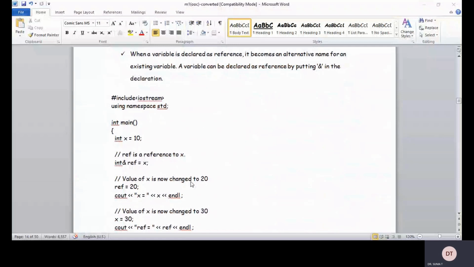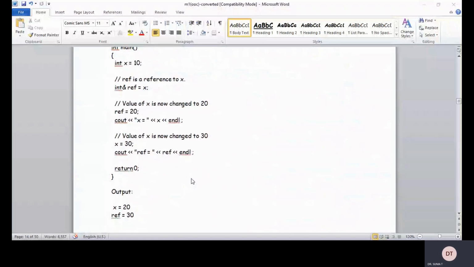See cout x is equal to x, and the value is now changed to 30. I am going to change the x value to 30. Now when I try to print the value of x, it is going to print 30. The x value was 10, the ref value was 20, and I have changed it to 30, right?